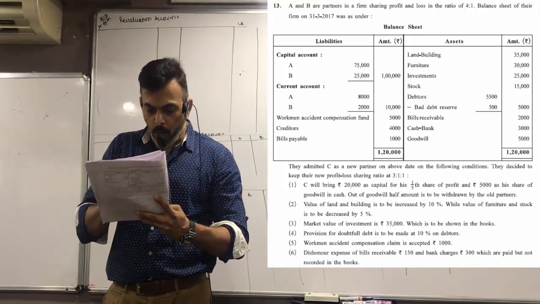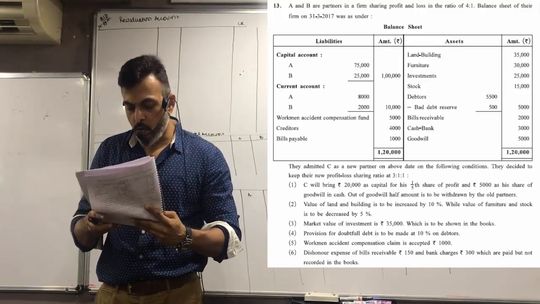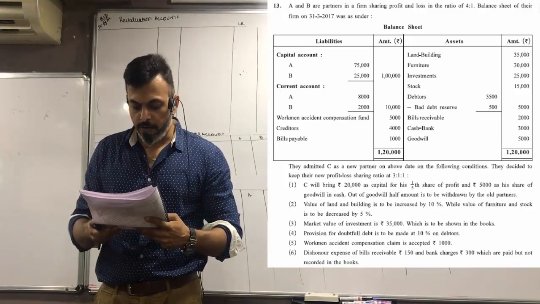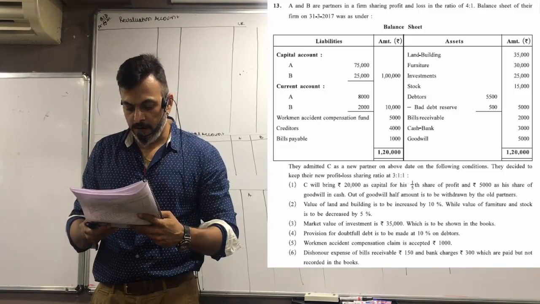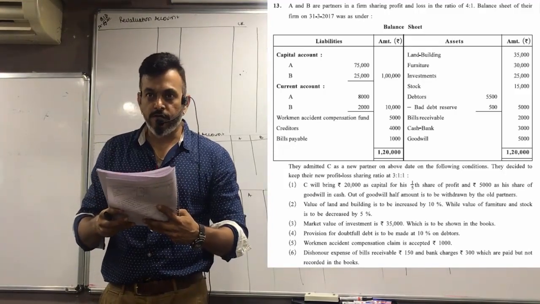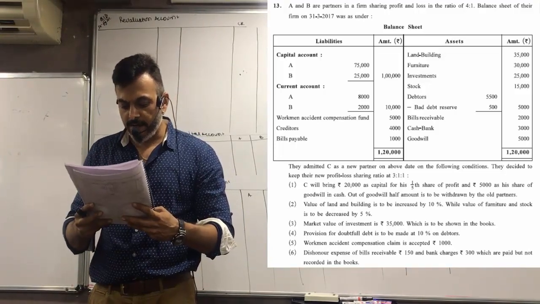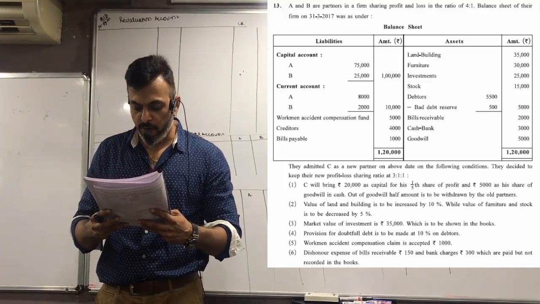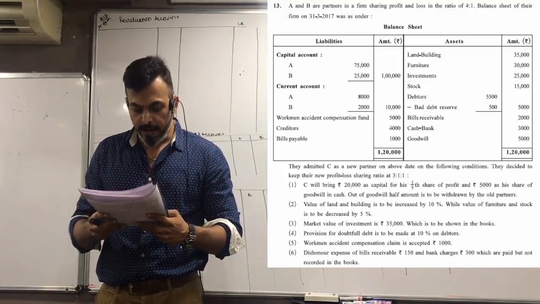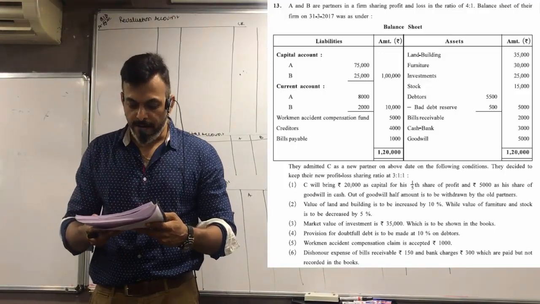Now, workmen accident compensation को tick करो, goodwill को tick करो. We have old value of goodwill. They admitted C as a new partner on the above date on the following condition. They decided to keep their new profit loss sharing ratio at 3:1:1. C will bring 20,000 as capital for his 1/5 share of profit and 5,000 as his share of goodwill in cash. Out of goodwill, half amount is to be withdrawn by the old partners.